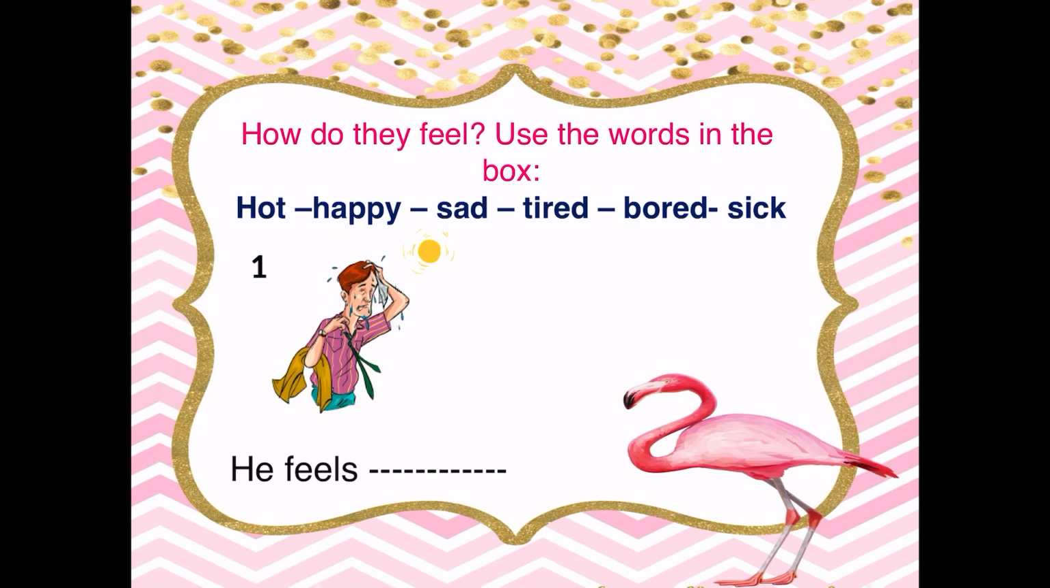How many words do we have here in this box? We have hot, happy, sad, tired, bored, and sick. We have 6 words in this box. We should now write an adjective under each picture. Now, let's see the first picture in our lesson today. First of all, what can you see in this picture? I can see a man and also a sun.